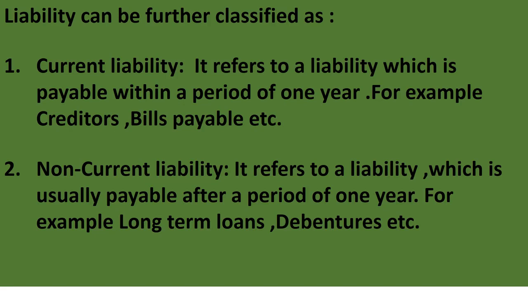Business transaction means that economic activity which is to be expressed in terms of money. Drawings refers to the amount of cash or the value of goods taken by the owner for his personal use. Capital refers to the amount invested by the proprietor in the business. And liability is the amount which the business owes to outsiders, or the amount of all claims besides the owners are called liabilities. Fine.